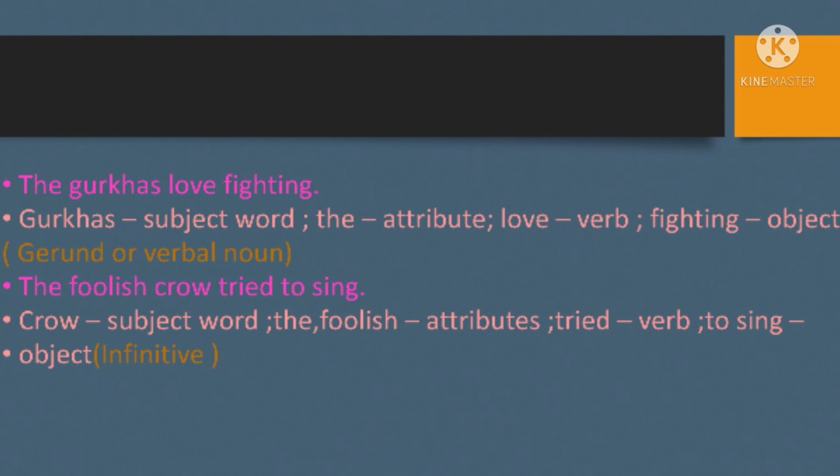Next, if you take the next one. The foolish crow tried to sing. So crow is the subject word. Two attributes you have here. What are they? The and foolish. Tried is the verb, and to sing is the object. And here to sing is, again, an infinitive.